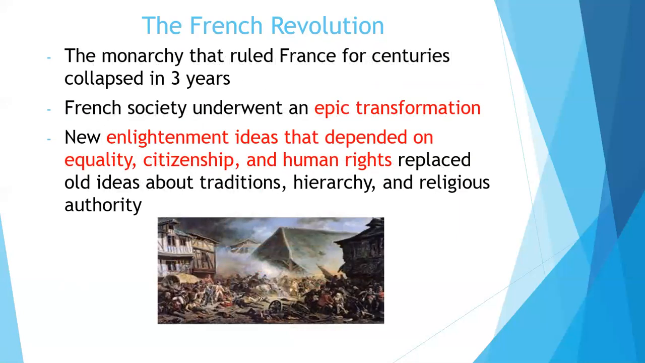And then we see that the monarchy that ruled France for centuries collapsed in 3 years due to the peasants' uprising and forming their National Assembly. French society underwent an epic transformation. There were a lot of changes that started occurring during this time period. And here we see in the last point, the new Enlightenment ideas that depended on equality, citizenship, and human rights replaced the old ideas about traditions, hierarchy, and religious authority. So the peasants eventually got to equality, fair citizenship, and the human rights that they so rightfully fought for.